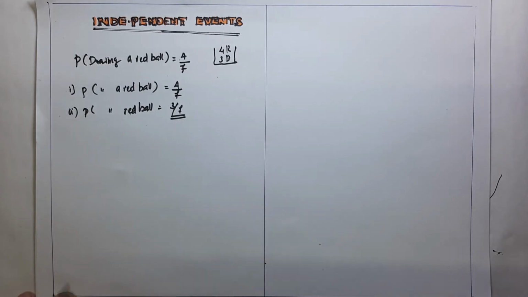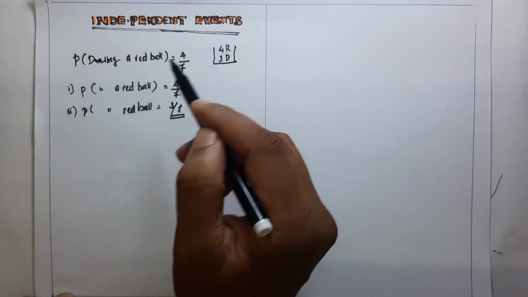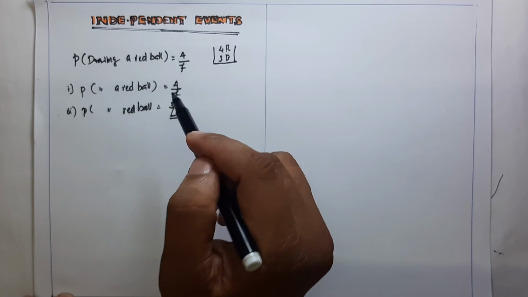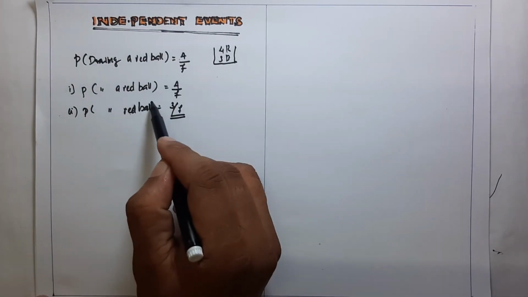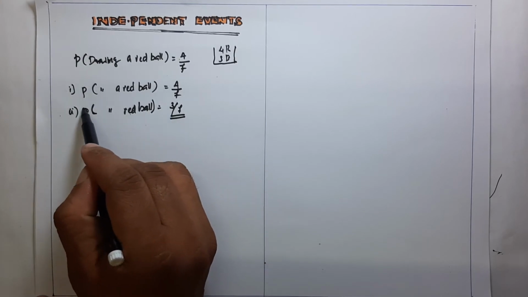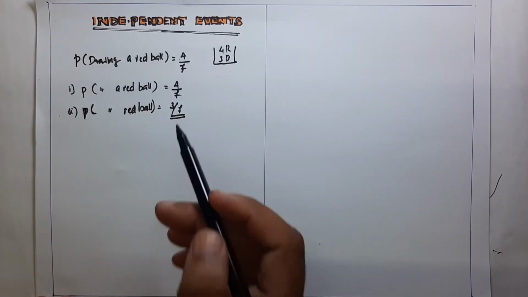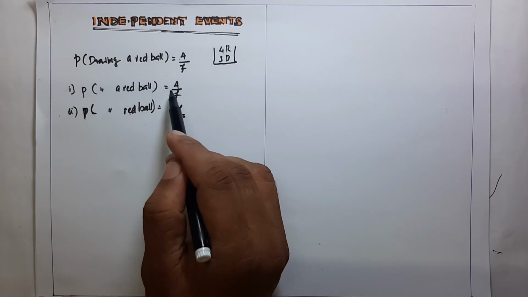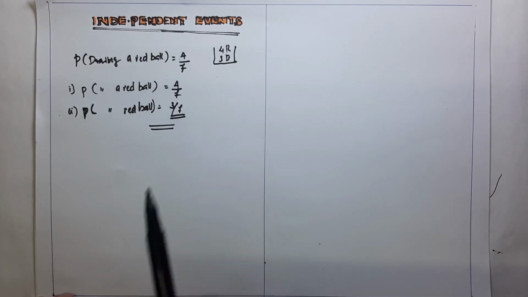That means in the first case, the probability of drawing a red ball the first time and the probability of drawing a red ball the second time are the same. That means one cannot affect the other. But in the second case, when one ball is drawn and not replaced, the probability of the second draw is affected. In the first case, they are independent. In the second case, they are dependent. Okay, these are some examples of independent events.